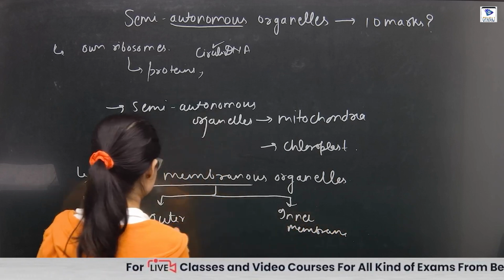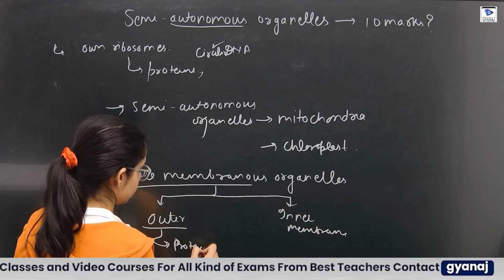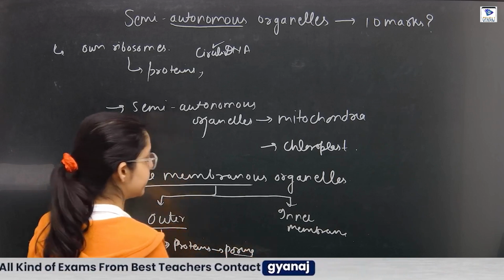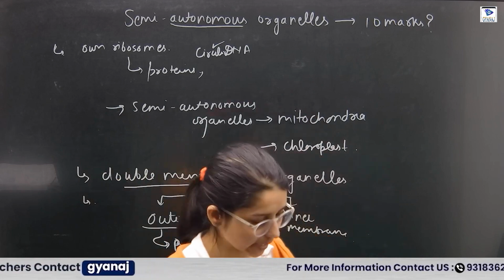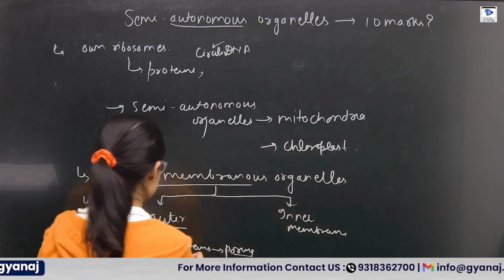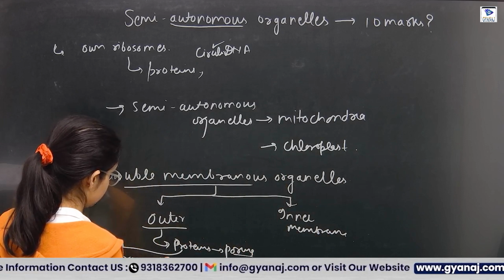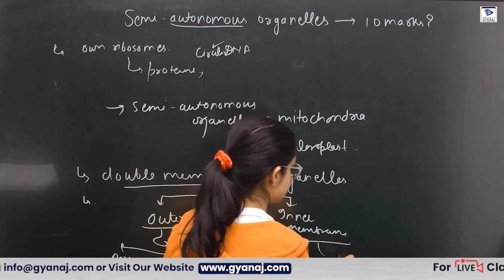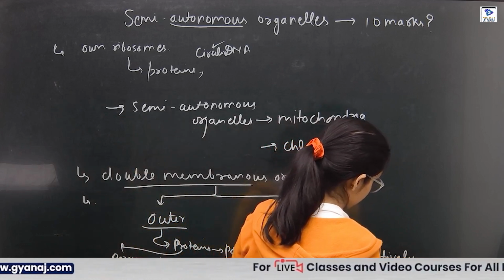When we say outer, the outer has the proteins that we call the porins. Porins are for the exchange of the material from inside to the outside, and it is permeable, and the inner membrane is selectively permeable.